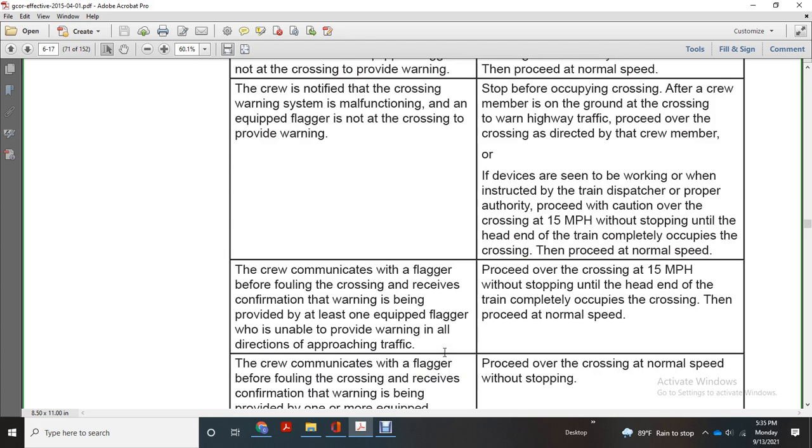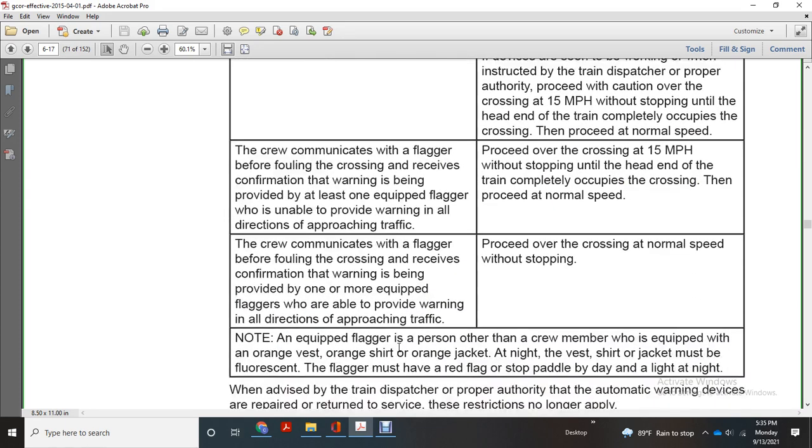At least one equipped flagger who is unable to provide a warning in all directions of approaching traffic, proceed over the crossing at 15 miles an hour without stopping until the head end of the train is completely occupied with the crossing, then proceed at normal speed. Crew communicates with the flagger before following crossing, receive the confirmation of the warnings being provided with one or more equipped flaggers who are able to provide warning in all directions when approaching traffic, and then proceed over the crossing at normal speed without the stopping.